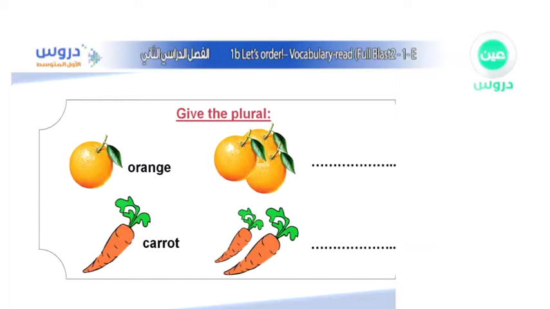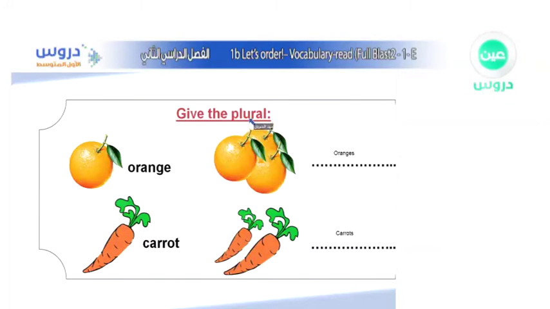So, let's give the plural forms of these two words. The first one, we have the word orange. What are we going to be able to do with orange? We're going to have to write it down with an S. So it's going to become oranges. What else? We have the word carrot, as you can see here. Do we have to add any other thing? Well, of course not. We're just going to put the S right after the letter T. So it's going to become carrots. That's how we do it.